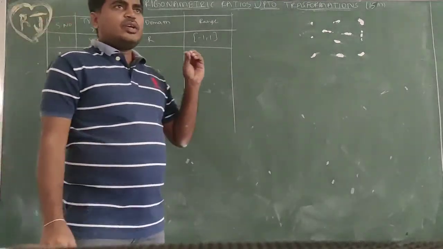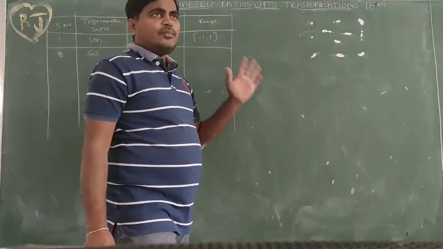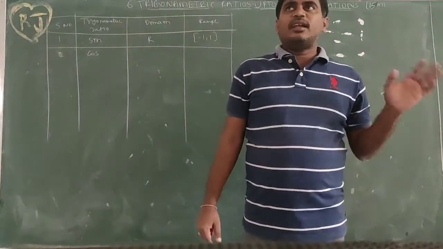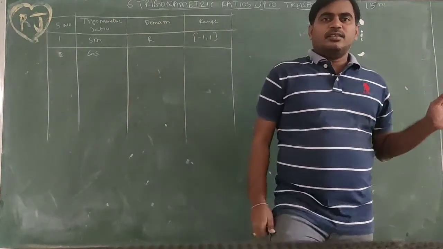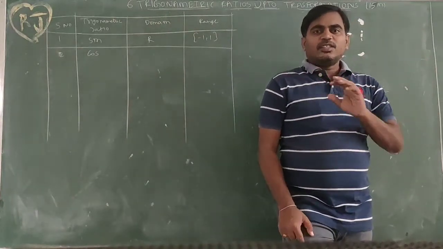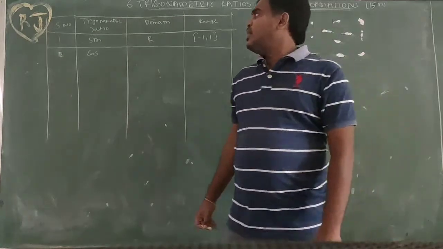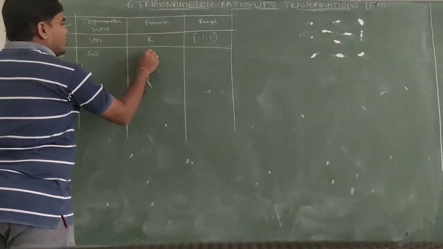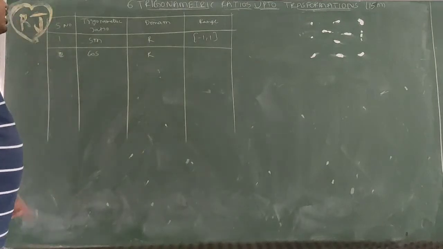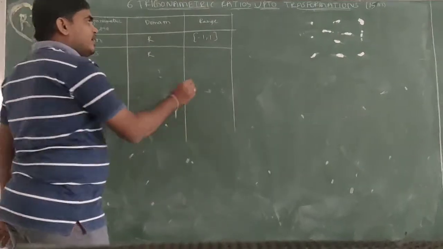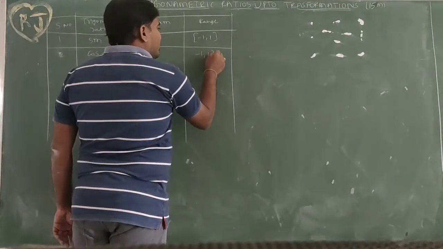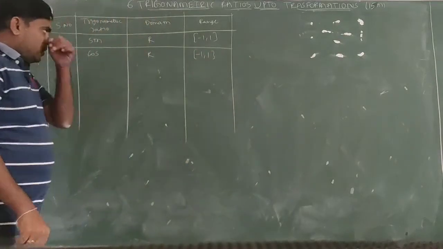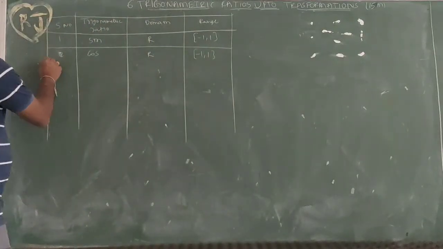So cos also exists for any value. If we observe the table, it doesn't contain undefined or infinity. So it exists for all the values. The domain of the trigonometric ratio cos is also R, and the values lie between -1 to +1. Next, tan.